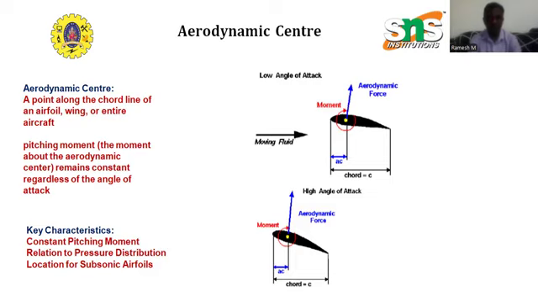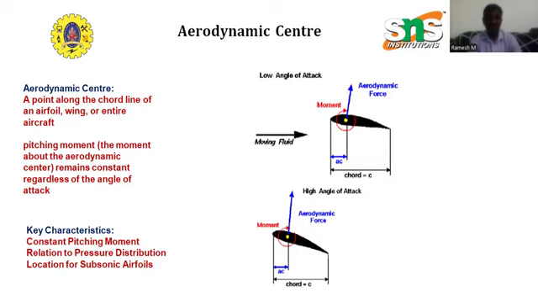Next, independent of angle of attack. Unlike the center of pressure, which moves with changes in the angle of attack, the aerodynamic center remains stationary for a specific airfoil or wing in a given flow regime.